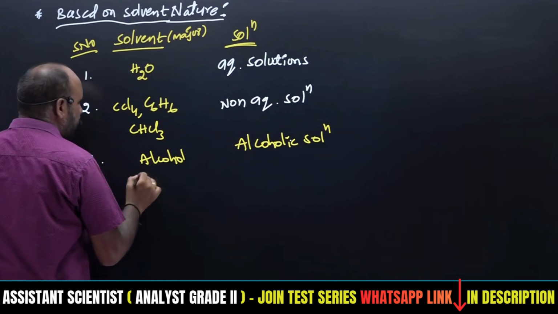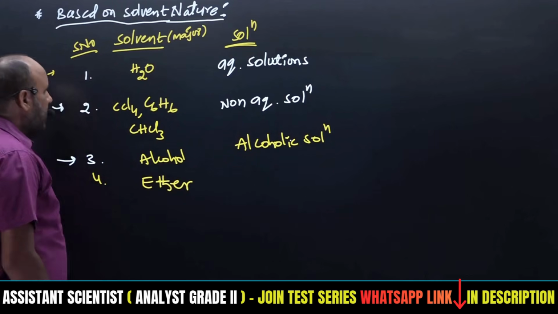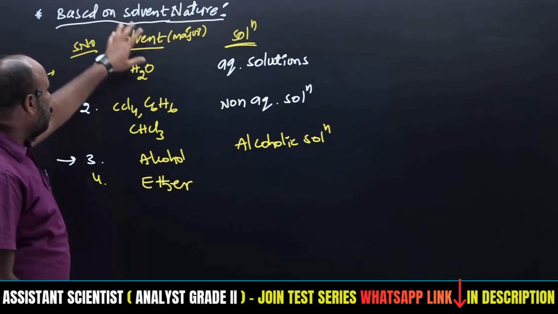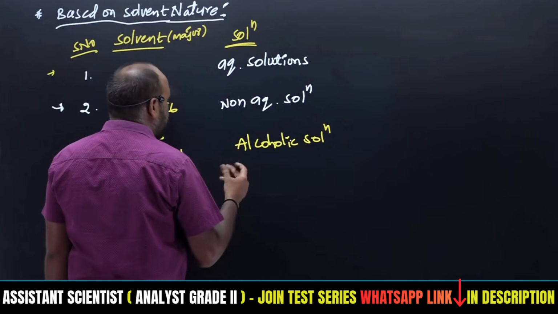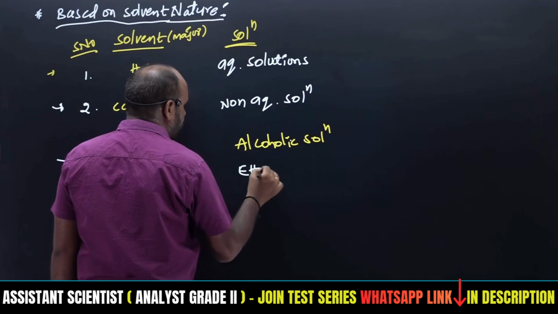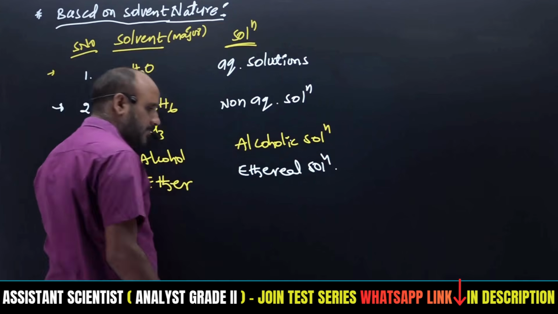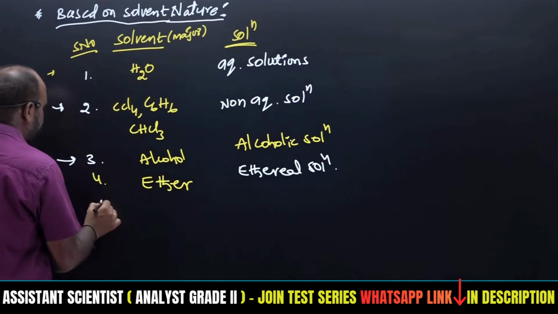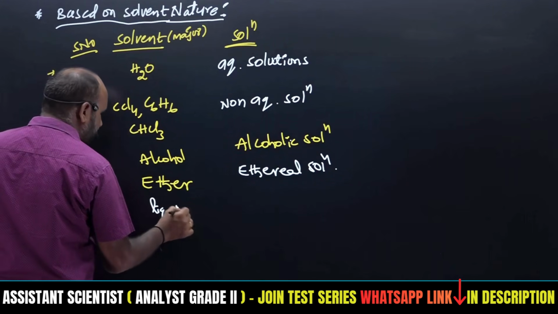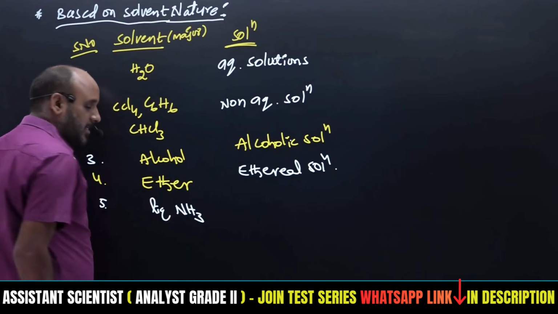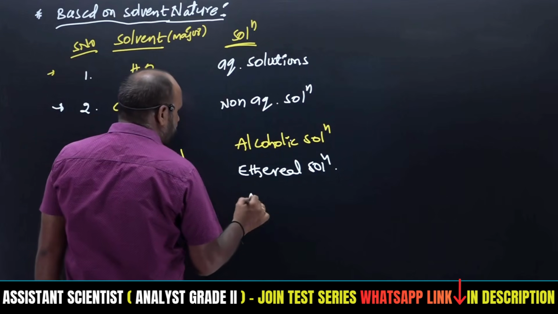Next, the fourth one. Ether is the major component. If you consider any solution whose major part is ether, such solutions are called ethereal solutions. If the major component is liquid ammonia, such solutions we may call ammonical solutions.